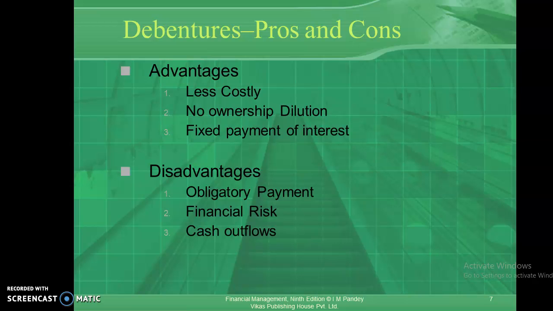But in debentures, you will make the payment of interest to the debenture holder. Debenture holders will be very happy with this particular situation. The disadvantage is that it's an obligatory payment. Definitely you are supposed to pay. It is the liability of the company to make the payment of interest to the debenture holders. So there is a risk in it.